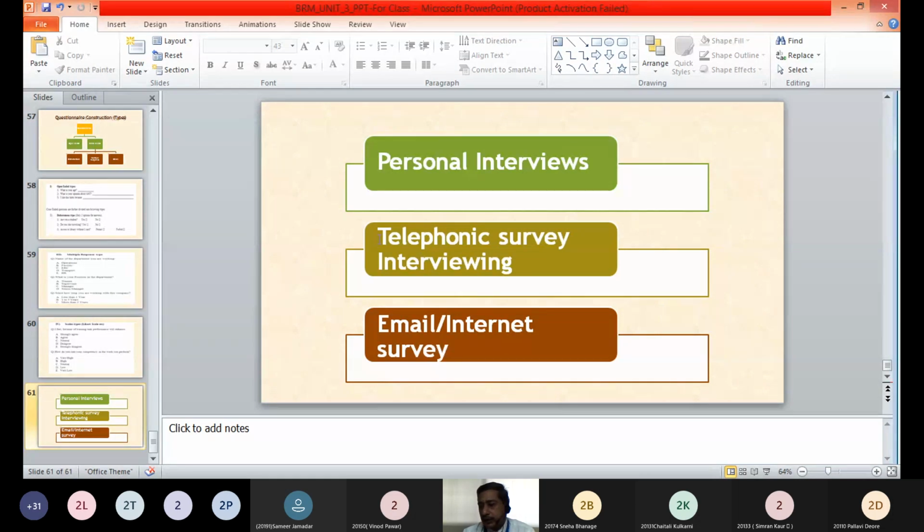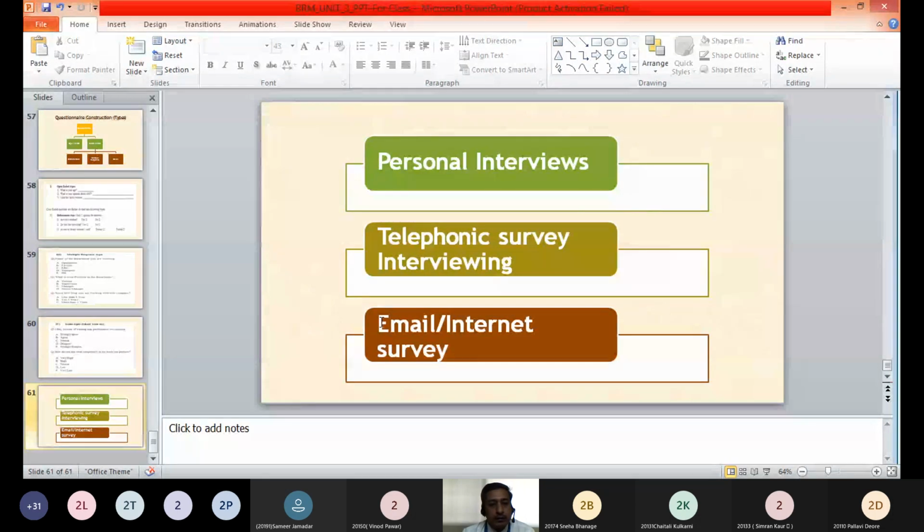But the disadvantage of this telephonic survey method is that the response rate may be less. People may not respond the way the researcher wants. The researcher will have very little control over the respondents, and he may not be able to observe the reactions of the respondents. These may be a few disadvantages of the telephonic survey method.